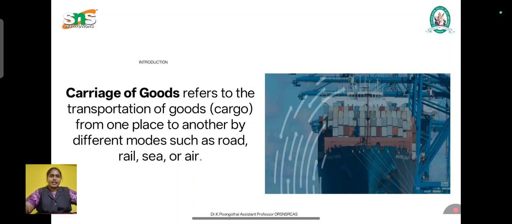The next one is carrier, the person, company or organization responsible for transporting the goods from one person to another. That is a company which is an intermediary between the sender and the receiver. That is known as carrier. And the third one is consignee. Consignee is a receiver, the person to whom the goods are delivered. That person is known as consignee. So these are the three different parties mainly involved in a carrier agreement for transport of goods safely in exchange for a payment that is called freight charges.